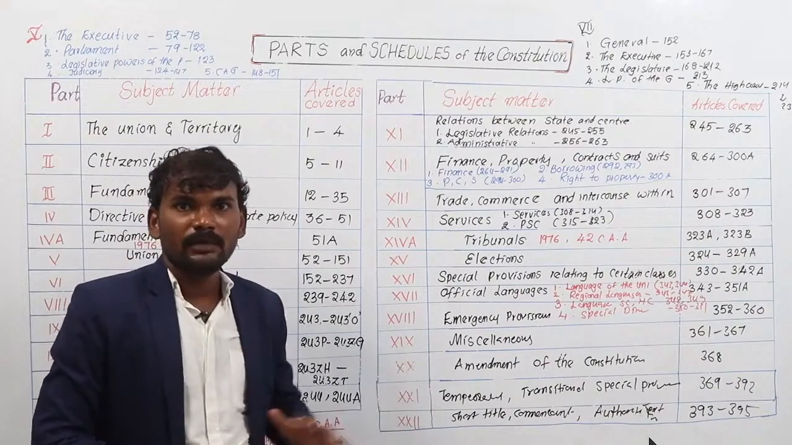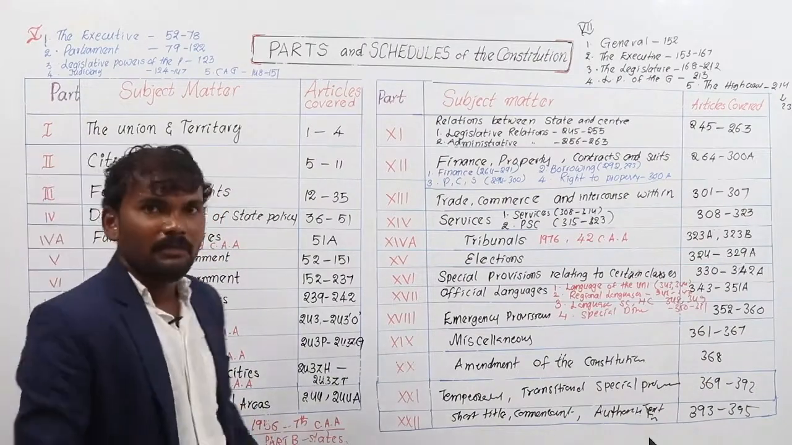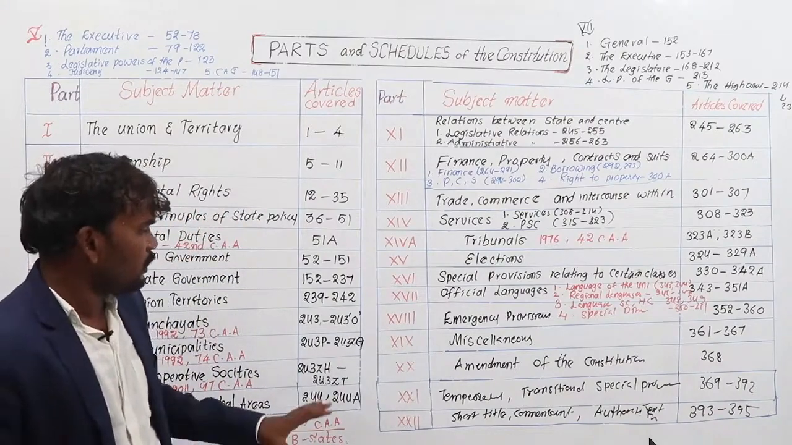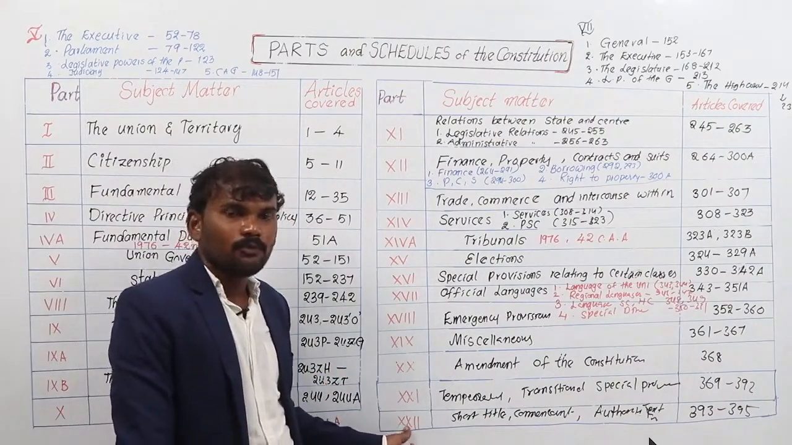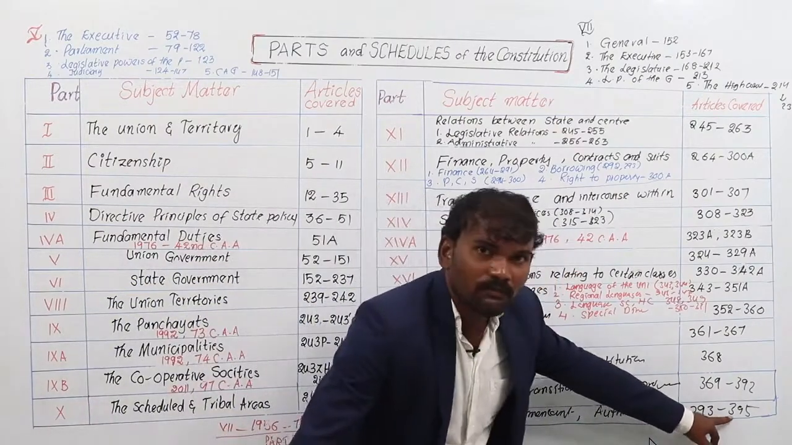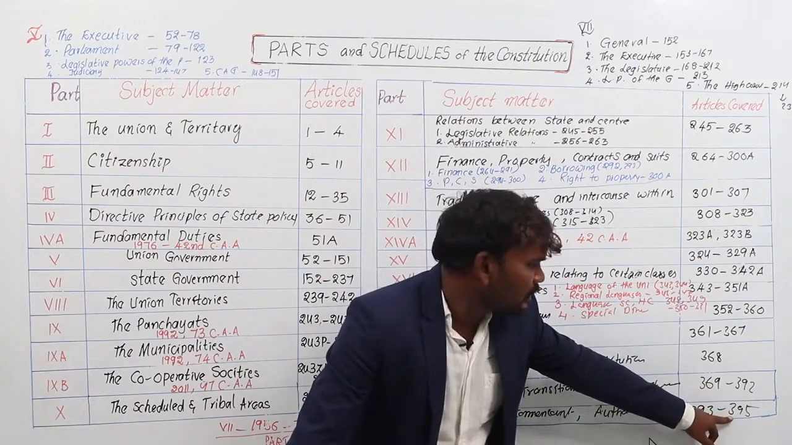You should remember each and everything by practicing again and again on rough paper. Again, I will read each and every part, explaining what it actually deals with. You have to remember one thing: the numbered parts are 22, and the last article number of our Indian Constitution is 395. It means the numbered articles in our Indian Constitution are 395.